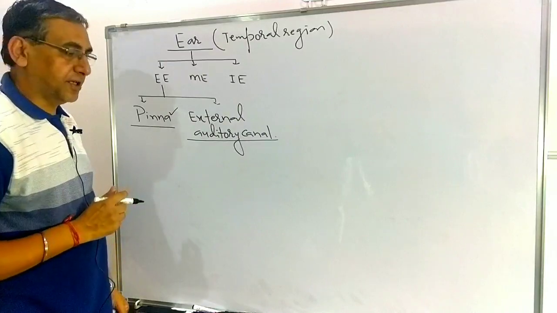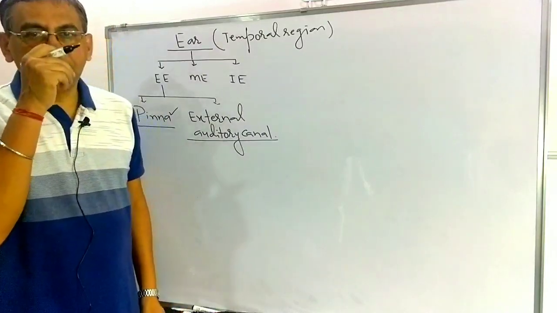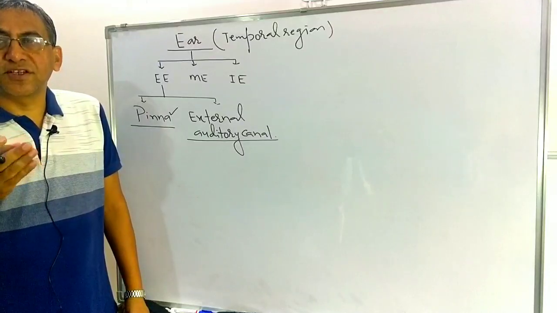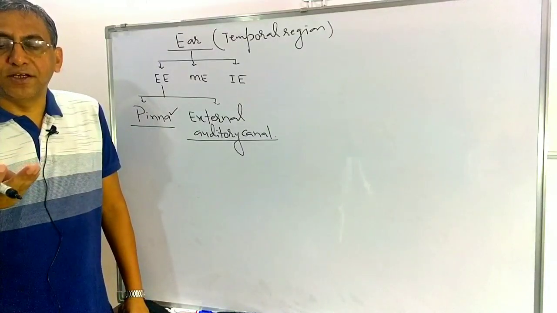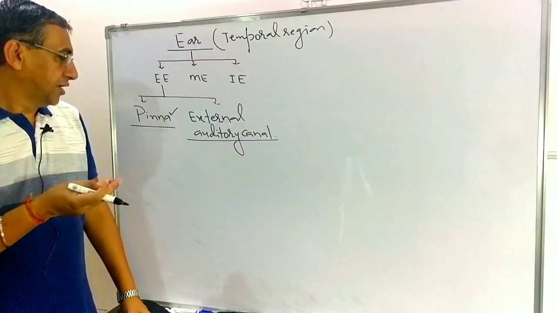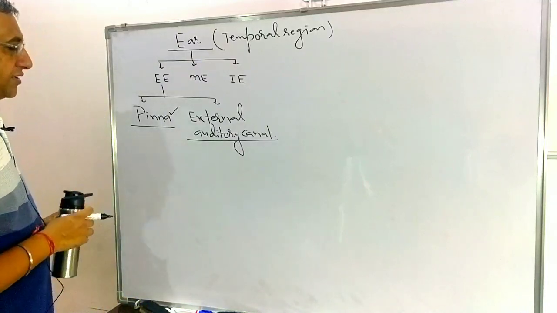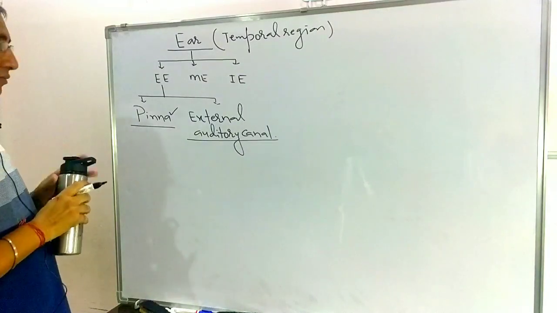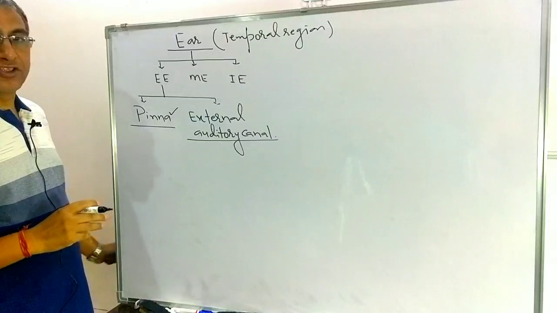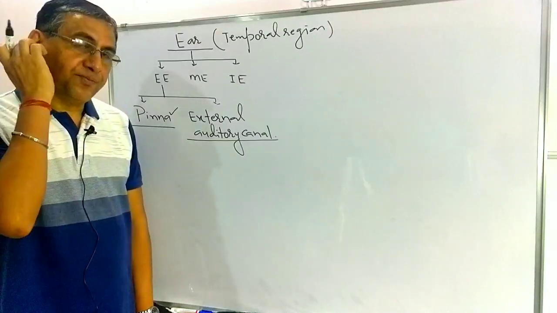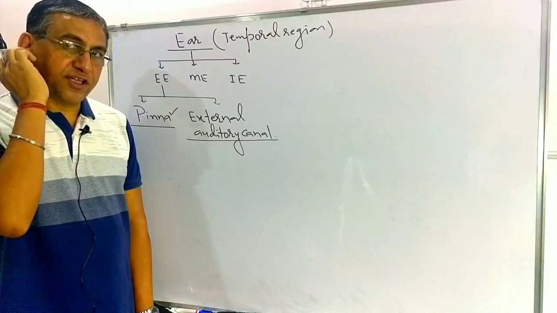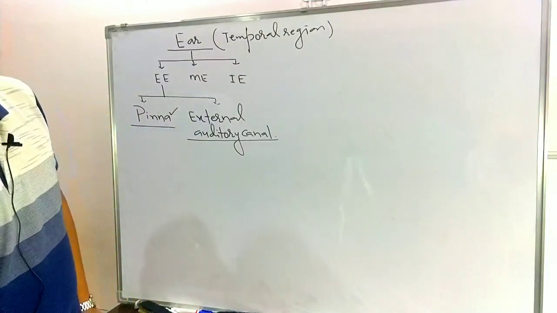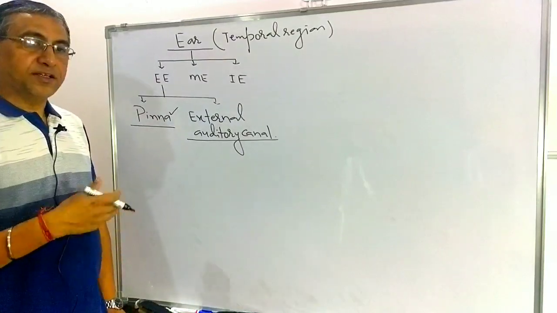The presence of the pinna is a characteristic feature of mammals, but it is absent in a few mammals, like the whale and sea cow, and we discussed that in prototherians the pinna is absent. The pinna consists of three parts: the body of the pinna, the lobule, and the tragus. What is the tragus? It is a triangular shaped structure.